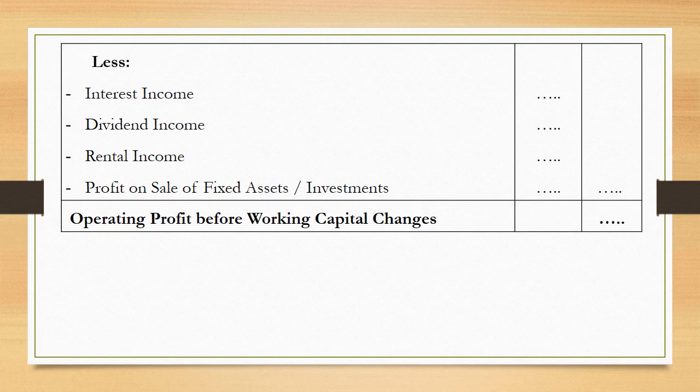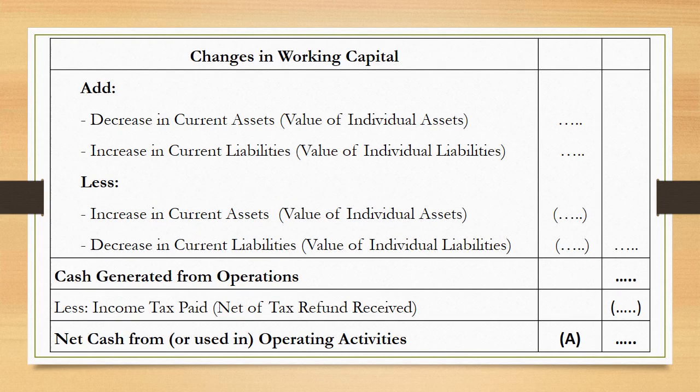Now after the first and the second step in operating activity, the first step was the net profit before tax and extraordinary items. The second was the adjustments, wherein we have added and deducted some amounts. After these two steps, the final amount that we arrive at will be termed as operating profit before working capital changes. So it is obvious that the next part under operating activity will be changes in working capital. Let us go through. Now when you talk about changes in working capital, you have to talk about the current assets and the current liabilities.